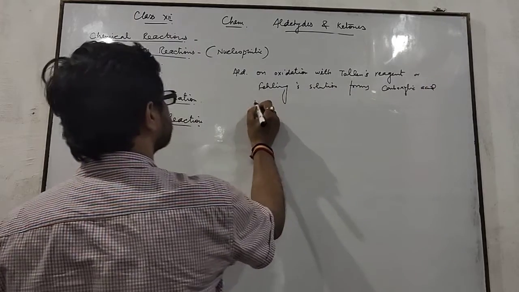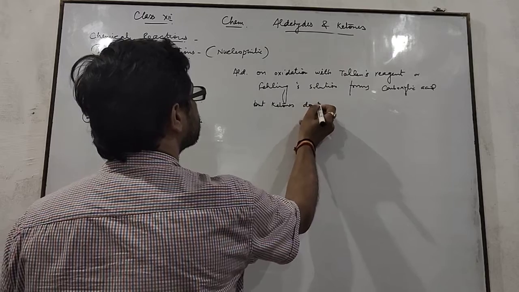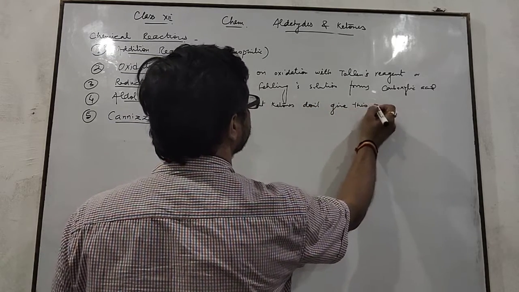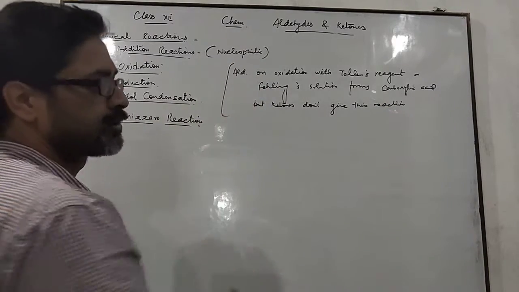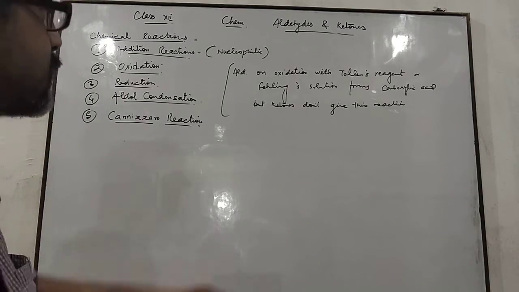But ketones do not give this reaction. By this reaction we can differentiate between aldehydes and ketones.